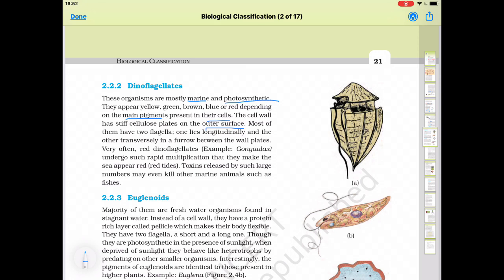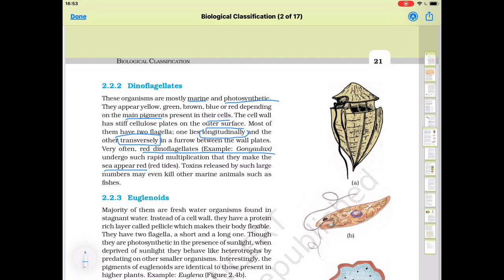The name dinoflagellates comes because they have two flagella. One lies longitudinal and the other transverse. One lengthwise, longitudinal, and the other horizontally, transverse. Very often, red dinoflagellates, example is Gonyaulax, undergo rapid multiplication and they make the sea appear red, because sometimes they multiply very fast, they are red in color, so they give the sea the appearance of red color, so also known as red tide. Toxins released by such large numbers may kill other marine organisms.